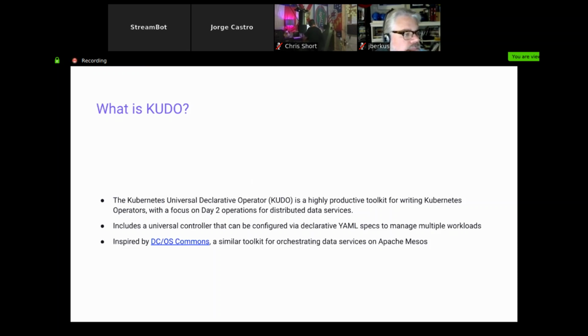And these slides are posted up on the community meeting slides. I think I packed too much content in here to cover in 10 minutes. So we're going to blast through for about 5-6 minutes and then move to a demo of it. Kudo is inspired by the DCOS Commons SDK, which is how Mesosphere, now D2IQ, orchestrates a lot of stateful services and really what it's known for. So we're trying to replicate that experience over inside of Kubernetes as a community project.